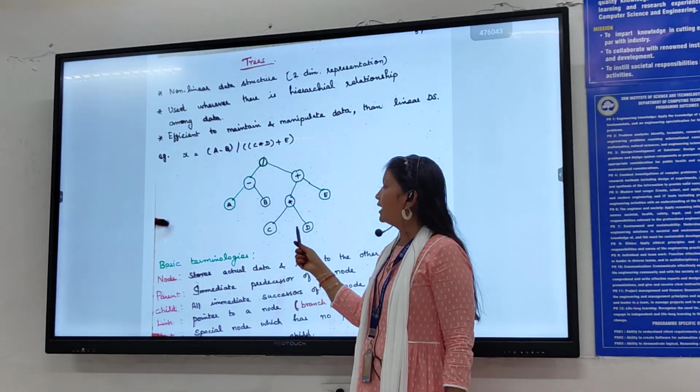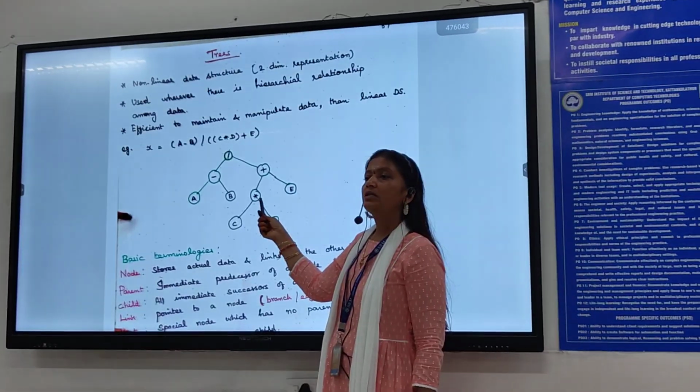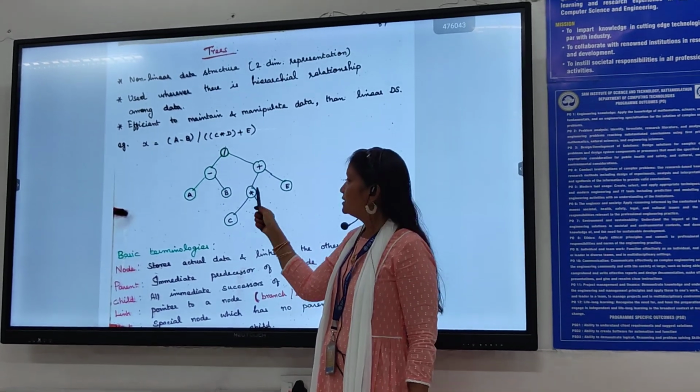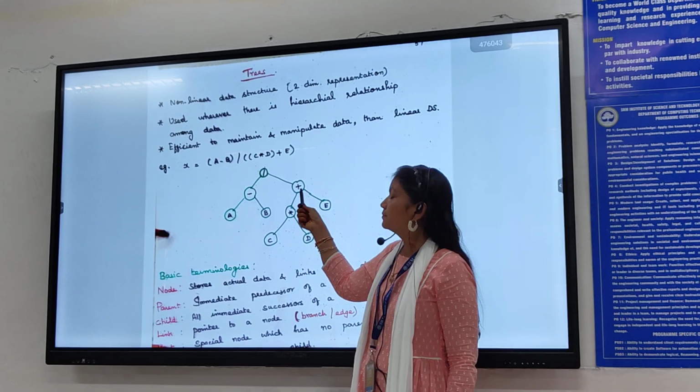Multiplication: E and C are siblings. Then star and E are siblings, and D are siblings, they belong to the multiplication. Star and E are siblings. Their parent is plus.